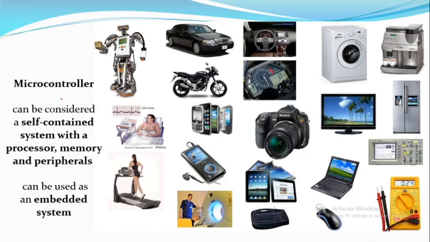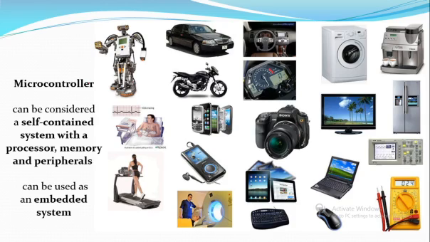So these microcontrollers are usually embedded inside smart applications such as in cars or in bikes or in sensors or in automatic washing machine, coffee maker, televisions and so on. So anything which is smart, which is handy for you, contains microcontroller.